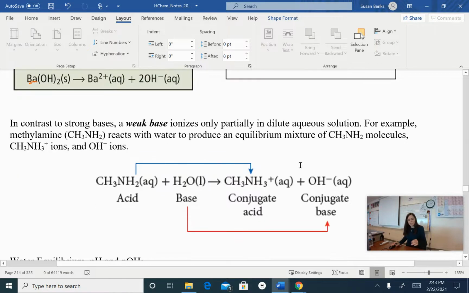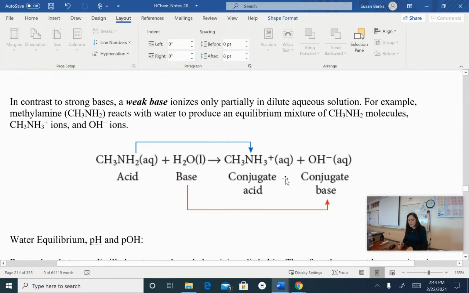Now, in contrast to strong bases, weak bases, just like weak acids, only ionize partially. So they also have an equilibrium going on. They only ionize partially, and because of that, they only produce very dilute solutions. For example, methylamine reacts with water to produce an equilibrium between methylamine molecules, methylammonium ions, and hydroxide ions. So notice the methylamine acts as an acid.